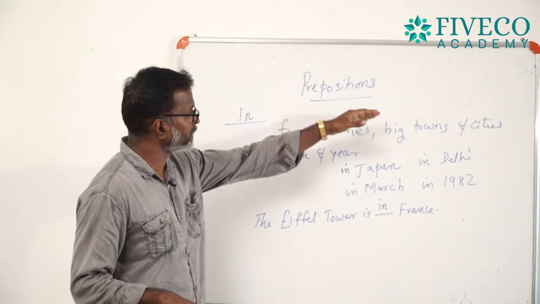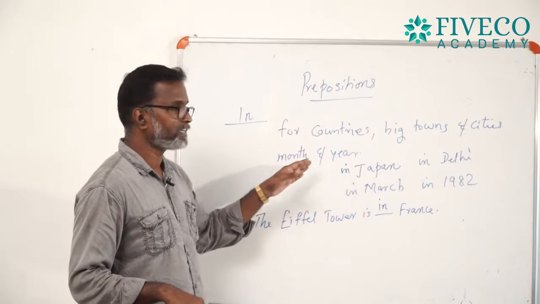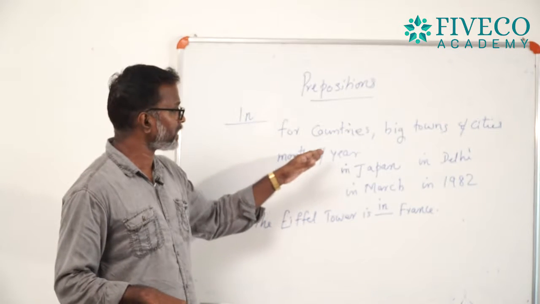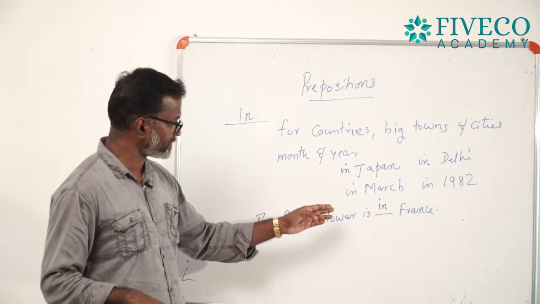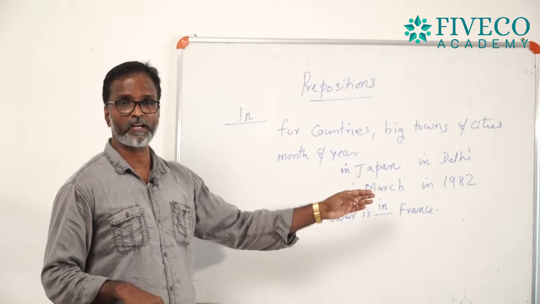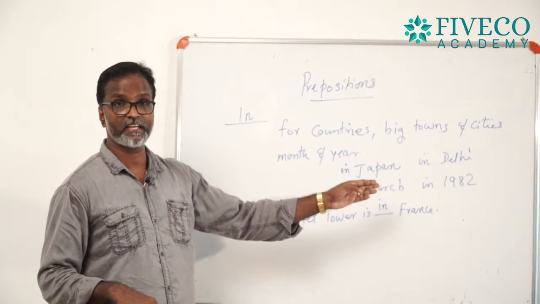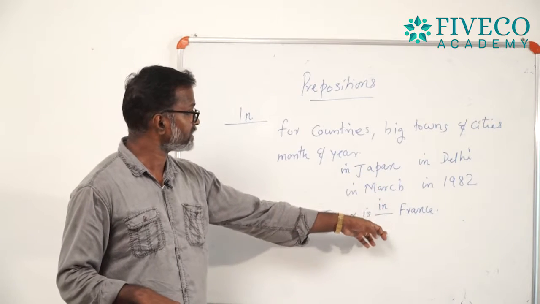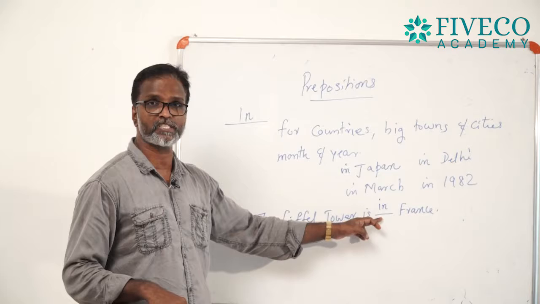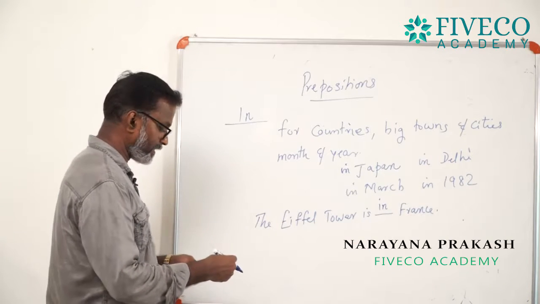You can use in before the name of countries, big towns and cities, the month, and the year. So the Eiffel Tower is in France, not at France. At means you can use at before the name of a village. Now, France is a big country, so you can use in only there. Next one,